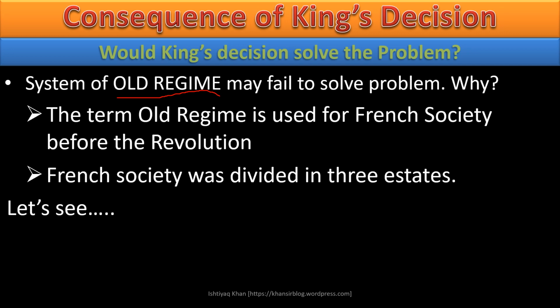What is the Middle Ages? The period from the 5th century AD to the 15th century AD, that means the period between 500 and 1500 that is considered as the Middle Ages in Europe. So this kind of society developed during that time in France, and this social structure would not have helped the king. Why? We'll see in the next video.